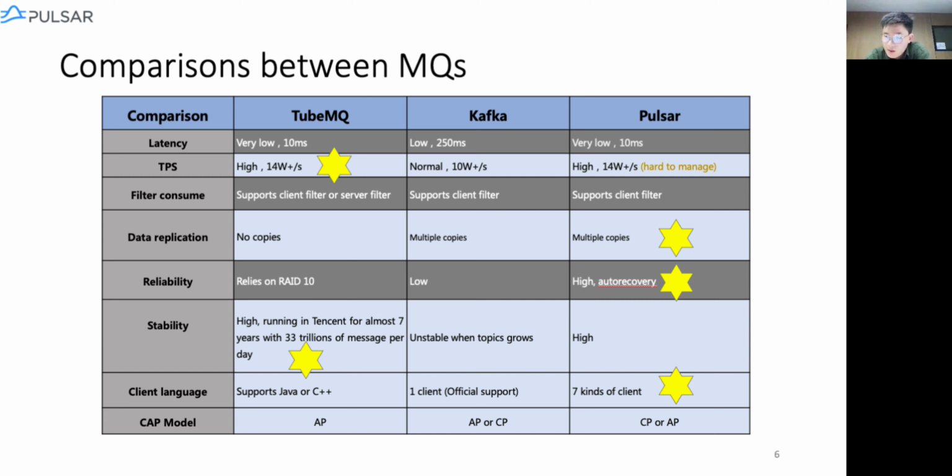And Pulsar has seven clients, which include Java, Go, and more. So in the end, we choose TubeMQ because it performs well and requires a lot fewer resources, to support those who can take the small risk of losing some data, and Pulsar for those who want both high performance and high reliability.